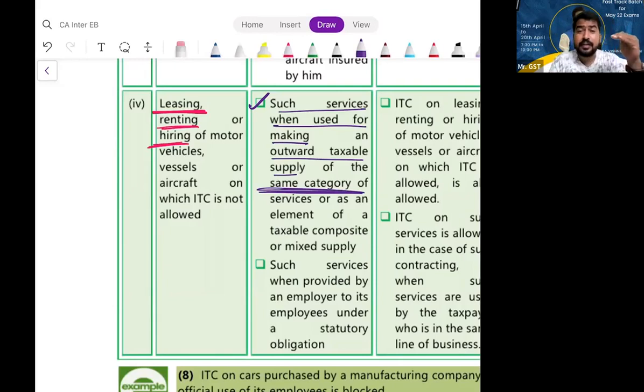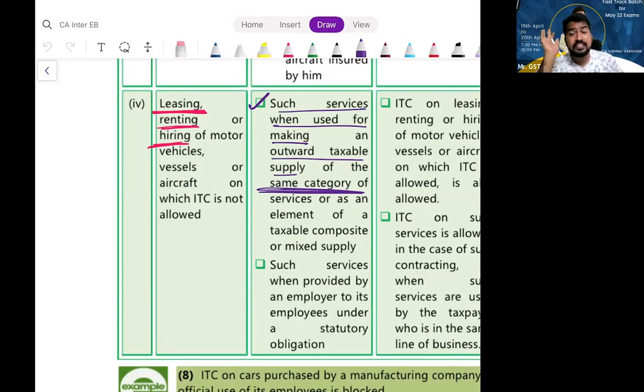I am renting out or leasing the aircraft to BJP. BJP cannot take ITC. Yes, sir. I am renting the aircraft to Prashant Kishore, IPAC. So IPAC is renting it to BJP. So IPAC is my recipient, yes or no? Yes, sir. They can take ITC. Why? They are the same service. They are also providing leasing of aircraft.